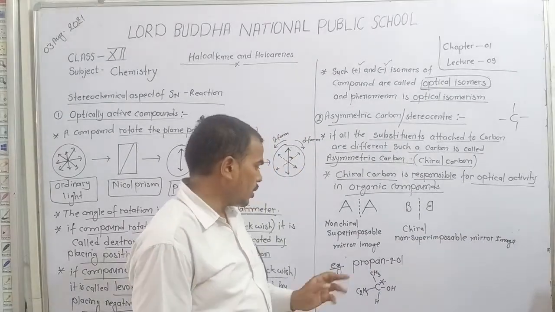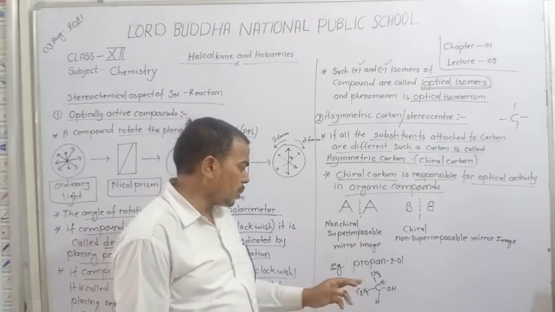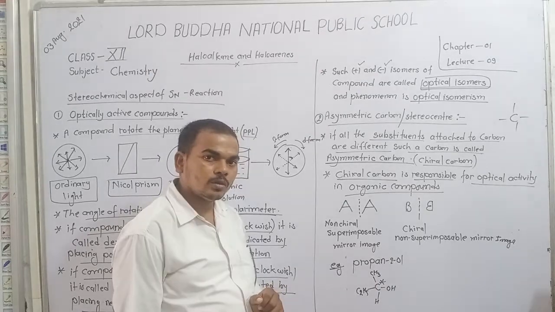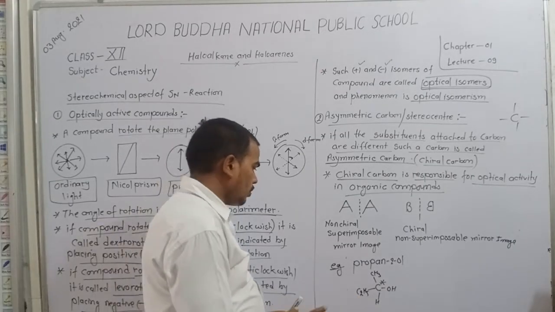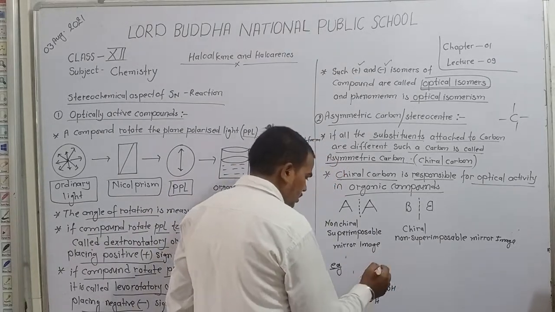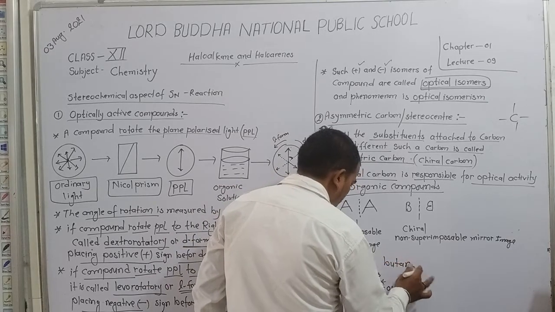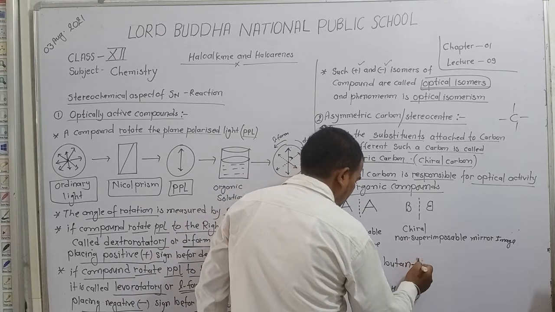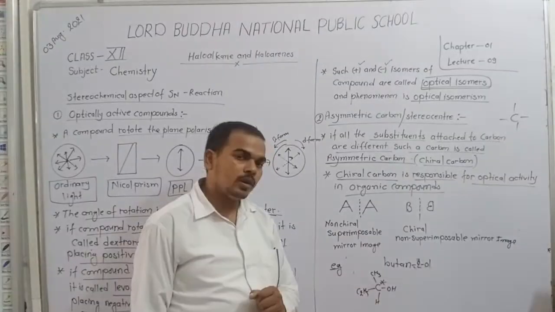Okay, student. For example, take butan-2-ol. If we arrange the four carbons, we say that this is butane, and at the second position there is an OH, so we say it is butan-2-ol.